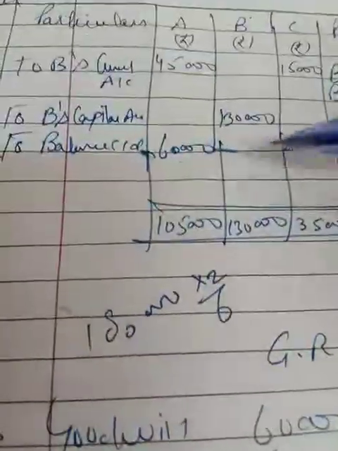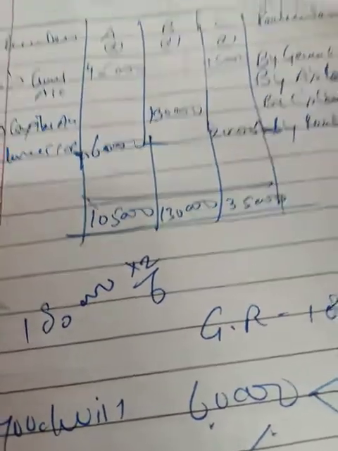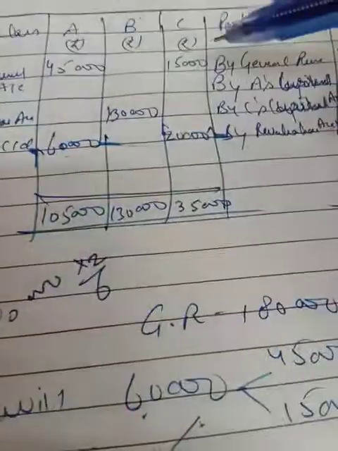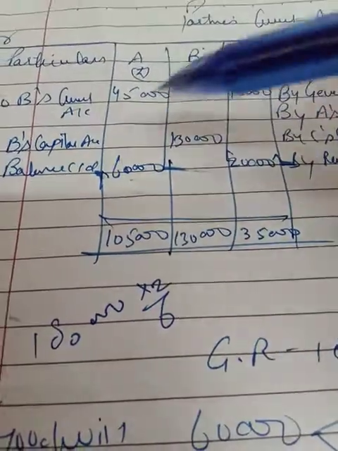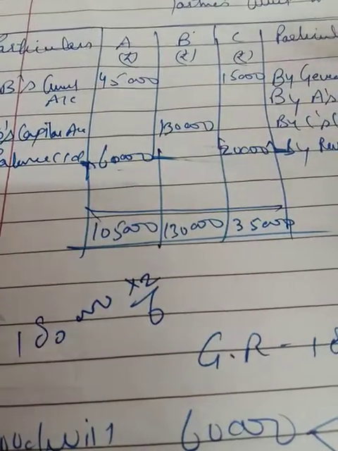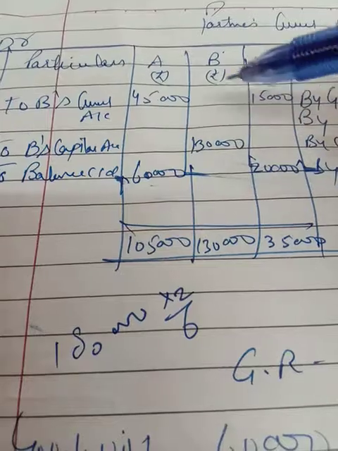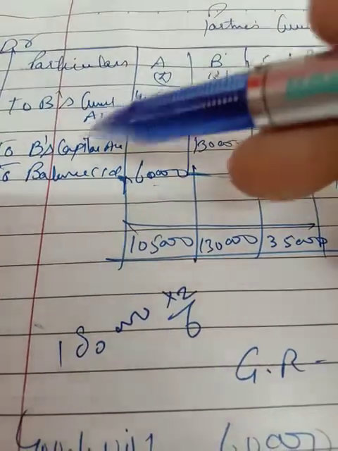Now the next thing is, it has been said that you have to make the payment in B's capital account, not in the current account. You have to transfer the balance of B's current account. The balance of A's current account is 60,000, C's current account is 20,000. It will be as it is. There is a credit balance of A and C that will show in the balance sheet liability side, but for B, because B is retiring, the balance of B's current account will be transferred to B's capital account.